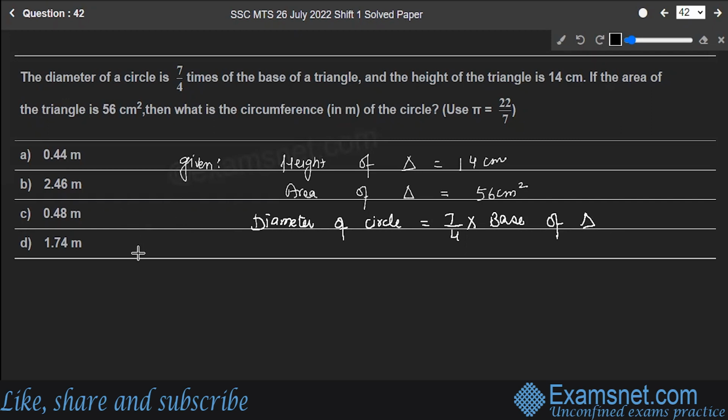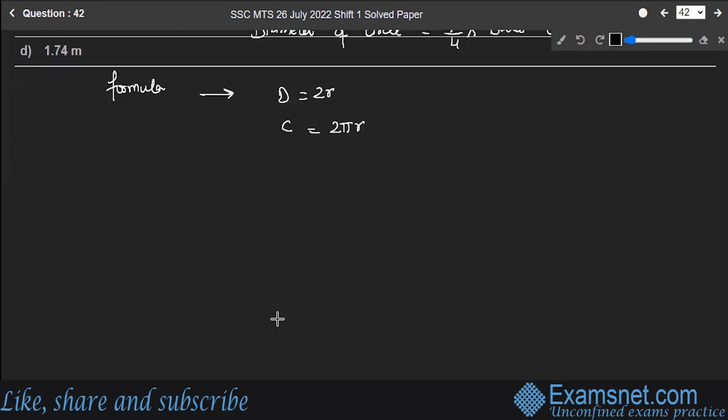Circumference formula, let's write down the formulas also. So you know diameter is equal to twice the radius. Also, circumference is equal to 2 pi r. Also, area of the triangle is equal to half into base into height. Okay, so let's move with the solution.